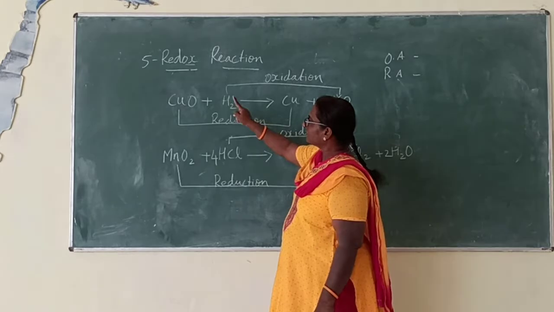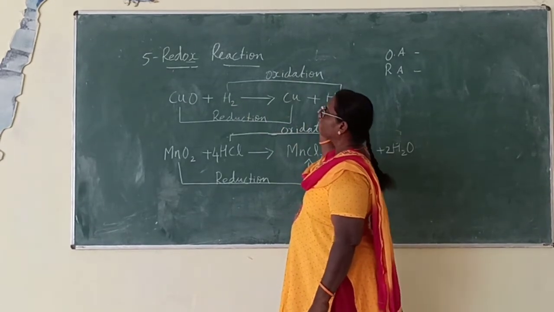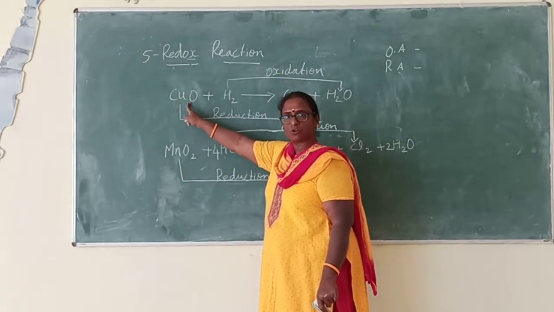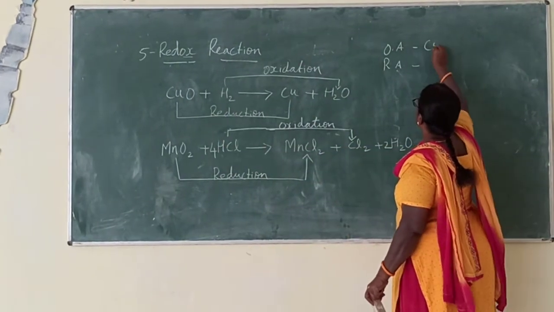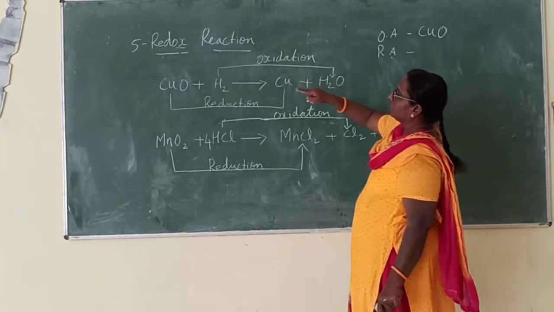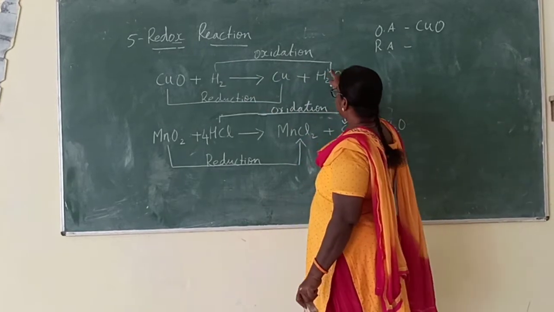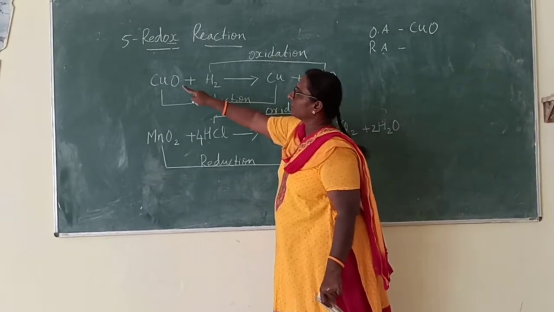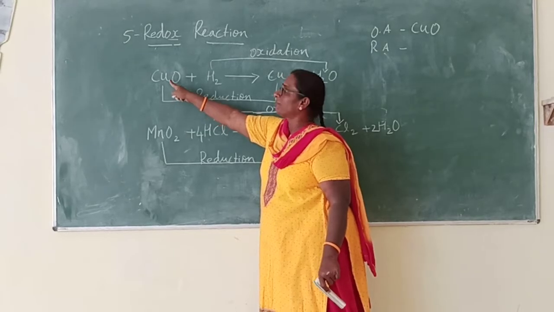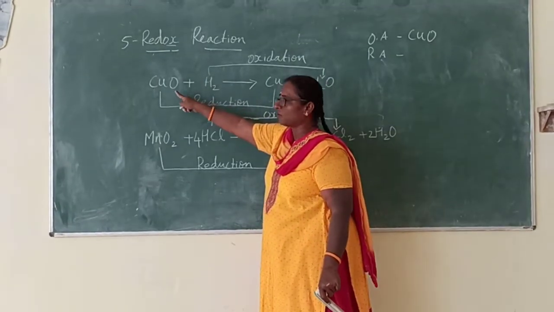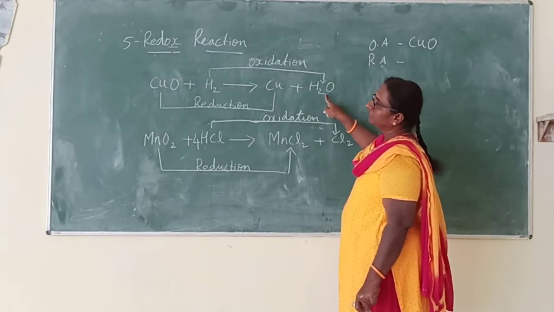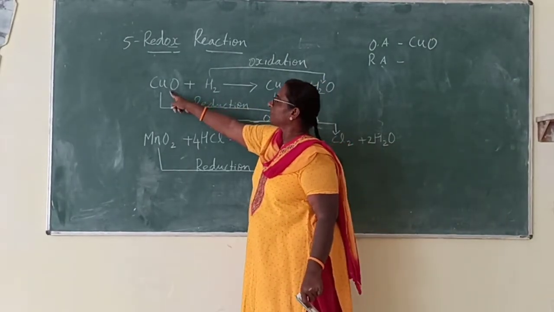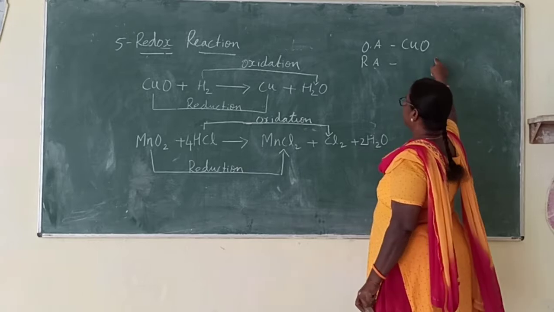Who is making this oxidation reaction carry on? This copper oxide. So, copper oxide is the oxidizing agent. This oxidation reaction is taking place because of this copper oxide. From copper oxide only, hydrogen gets oxygen, and that's why it is converted to water. Therefore, this copper oxide is the oxidizing agent.